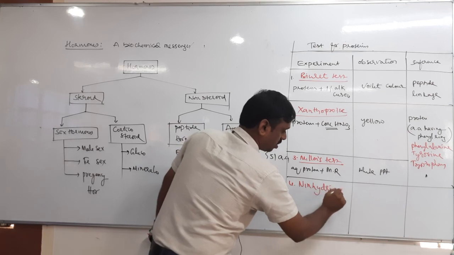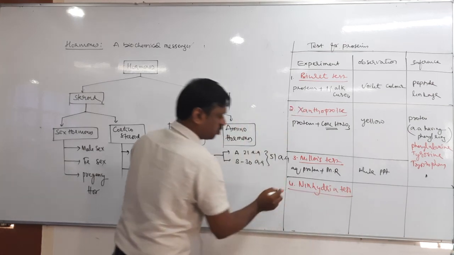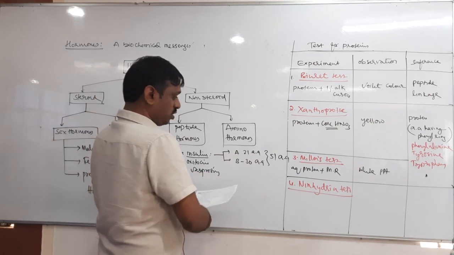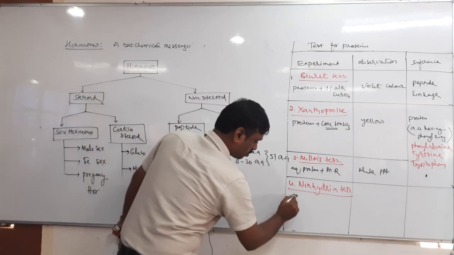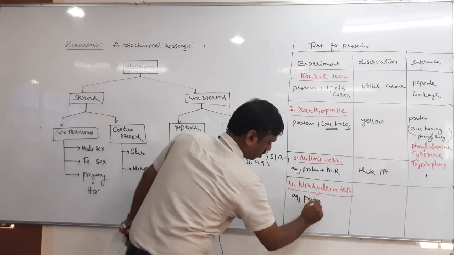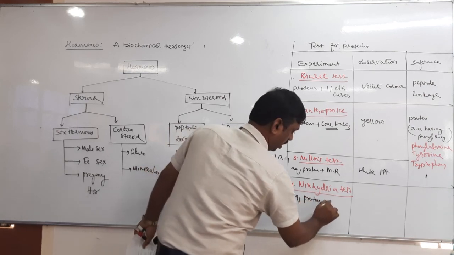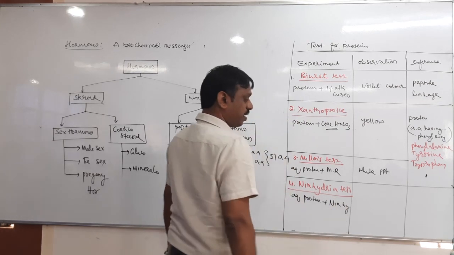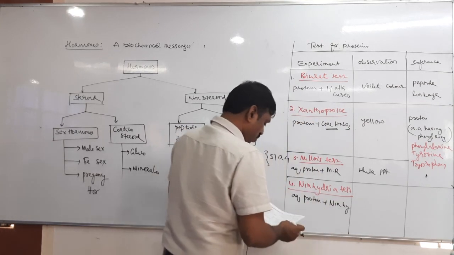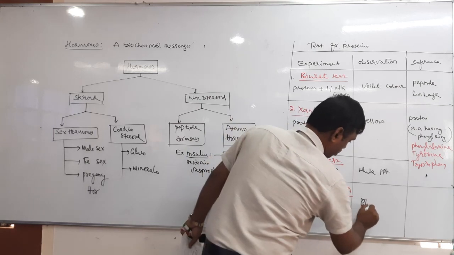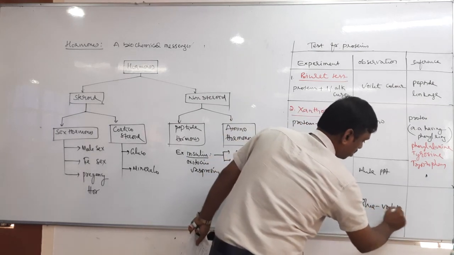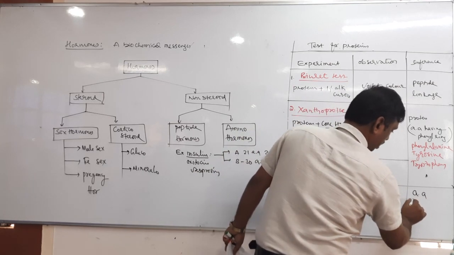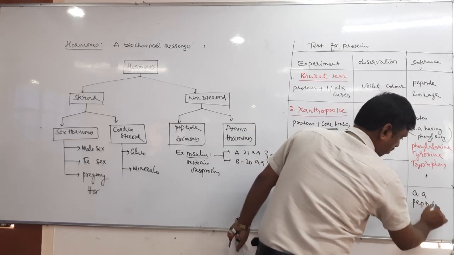The ninhydrin test is very commonly used, for amino acids as well as proteins. Here aqueous protein is mixed with ninhydrin reagent and we get a blue-violet solution, which confirms amino acid, peptide, or protein.